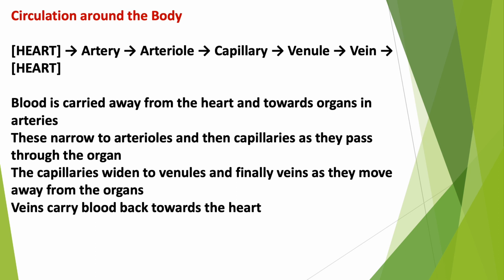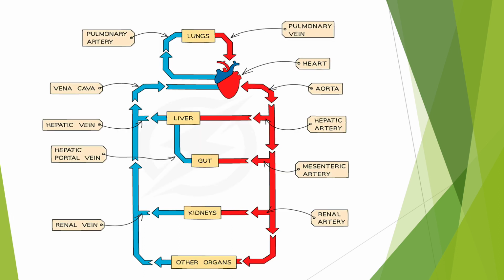These narrow to arterioles and then capillaries as they pass through the organ. The capillaries widen to venules and finally veins as they move away from the organs. Veins carry blood back towards the heart.